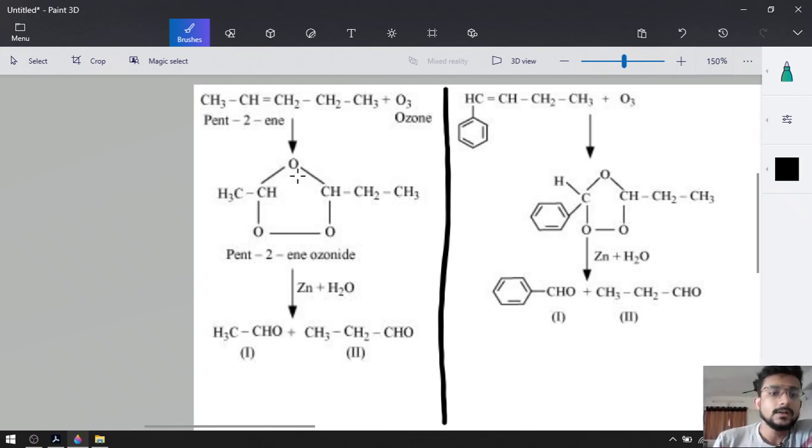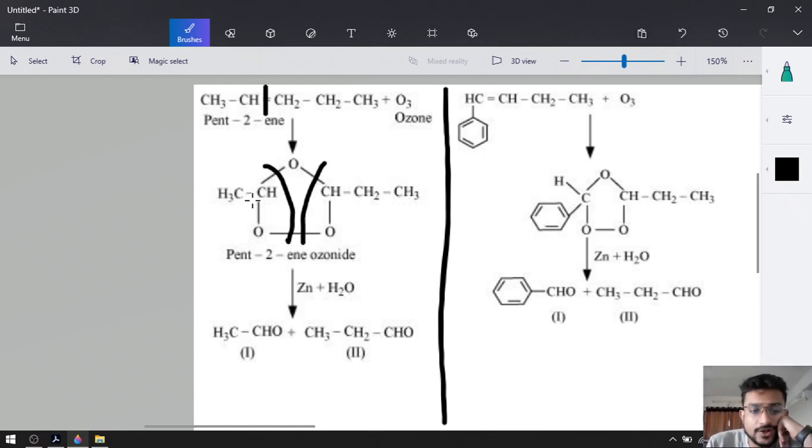Now we are going to break this double bond completely, and this portion will be attached to the triangular oxygen on this side, and this portion will be attached over this side, right? Now we have to divide it into portions, so we are going to divide it like this.